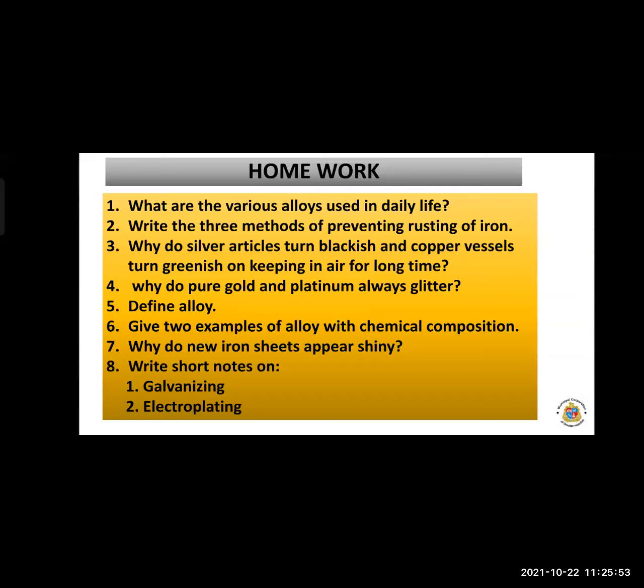Now next is, why do pure gold and platinum always glitter? Because these are unreactive metals. These are the noble metals. So they never react with other elements. Define alloy: a homogeneous mixture of metal with metal or metal with non-metal is nothing but an alloy. Give examples of alloys with chemical compositions, that is the example of bronze and stainless steel. Also, why does a new iron sheet appear shiny? Also write a short note on galvanizing and electroplating.